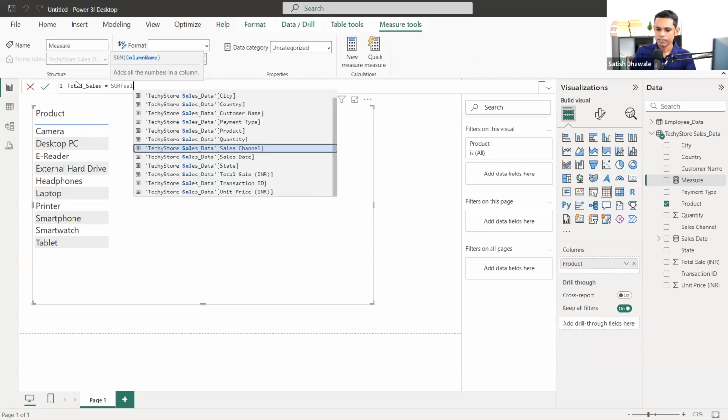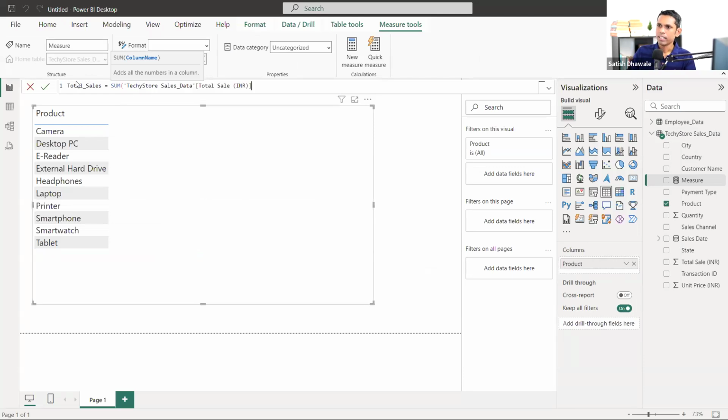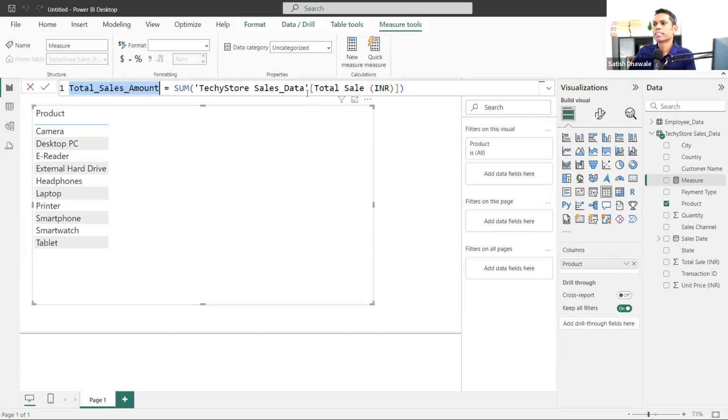Sales, sum of, what is our column name? Total sale. Actually, total sale is our column name. So for the measure, we can name it total sales amount. This will be okay, because we have a column name that is not quite the same, but it's like total sale only. So it should be differentiated. That's why I renamed this particular measure with a different name. Okay, let me increase the size. So it's just sum of total sales, and we are getting our explicit DAX.